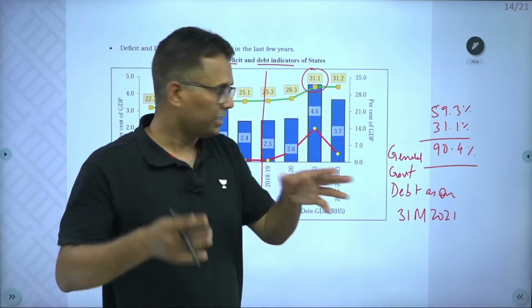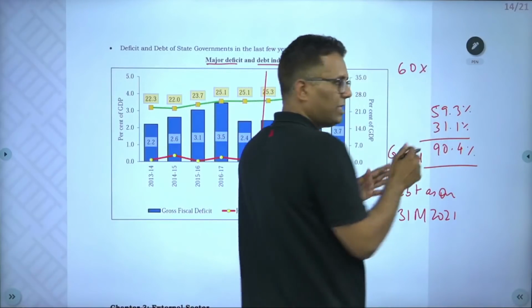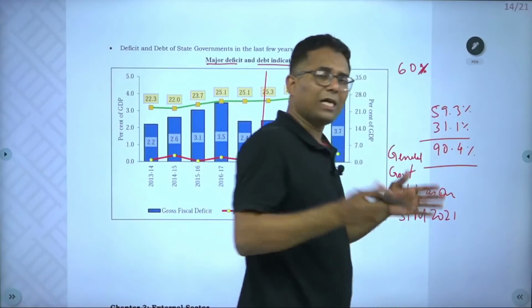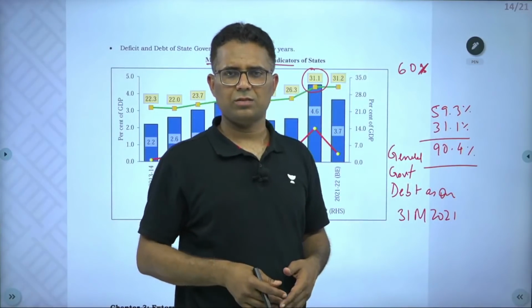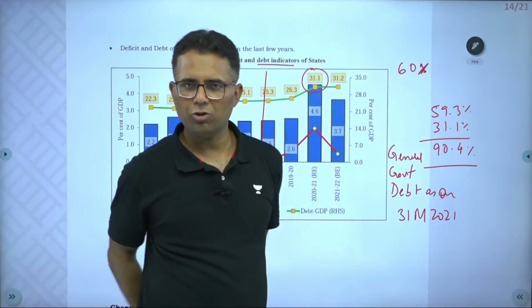This 60% target for center and state debts combined is mentioned in the FRBM Act, and now all those acts will need to be amended.